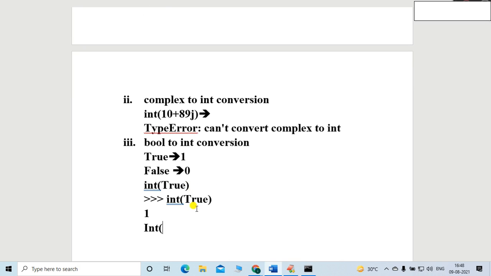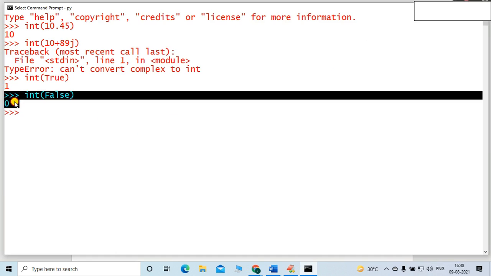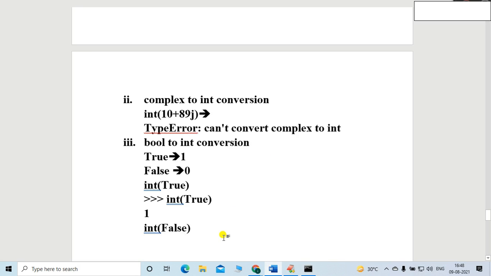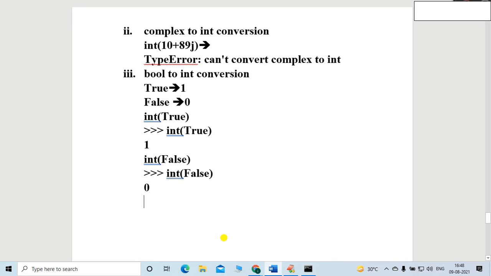Similarly, int(False) for the false value. Definitely this False is also a Boolean. So whether it is converted or not, let me cross check. I will copy this and try to execute. As you can see, perfect, it is also converted into the integer. So what's the integer value? 0 is the integer value, friends. Very simple. So bool to int conversion is also possible, friends.